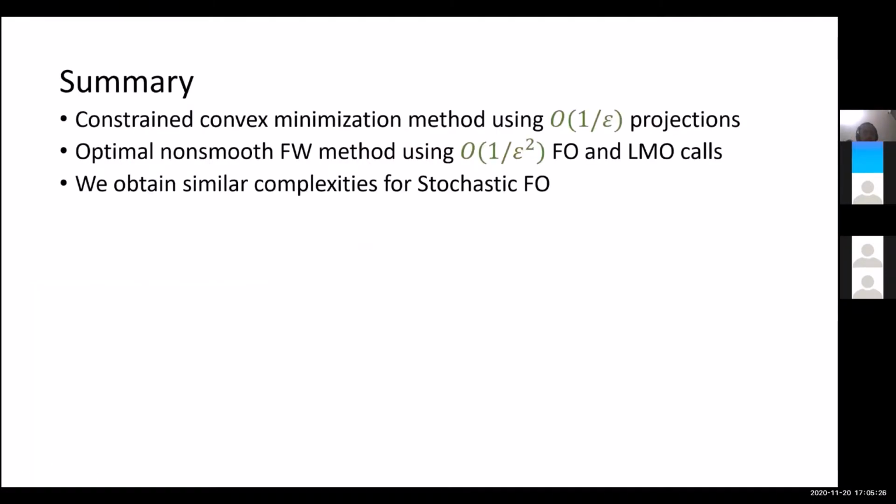To summarize, we designed a method for constrained convex optimization using only 1 over epsilon projections while maintaining the optimal number of first order oracle calls. And similarly, for the setting with linear minimization oracles, we designed a variant of Frank-Wolfe which uses 1 over epsilon squared first order oracle and LMO calls. And essentially all our results go through without any change even with a stochastic first order oracle, where we have access to only random vectors, which in expectation are indeed the gradients, but have some amount of variance.